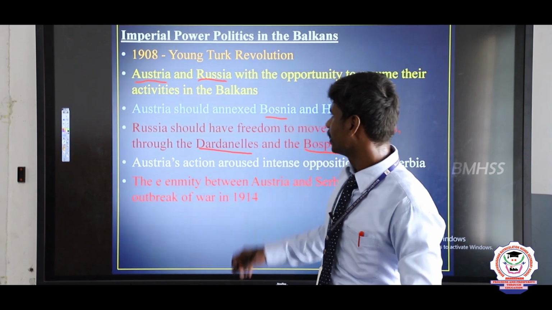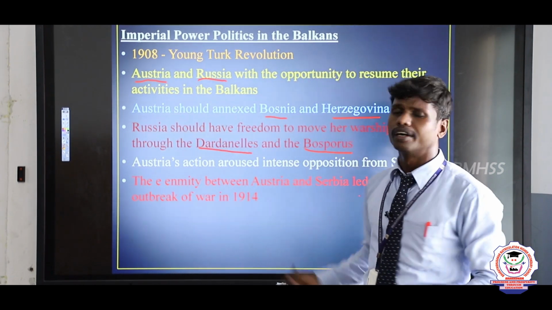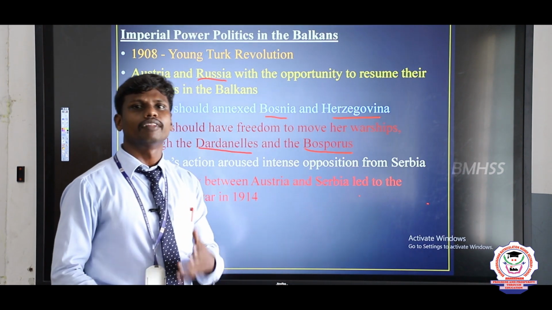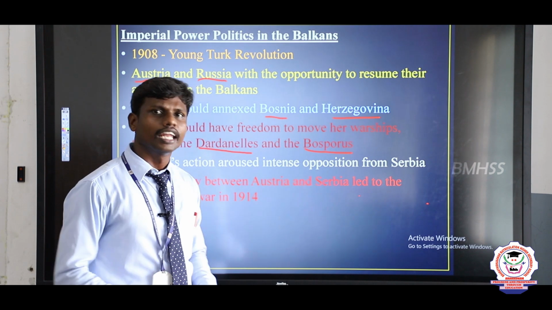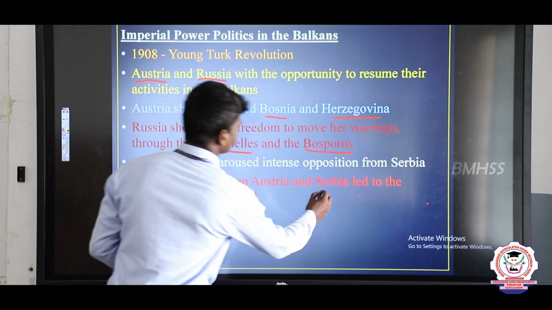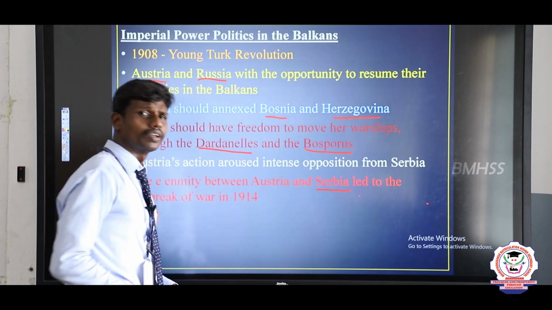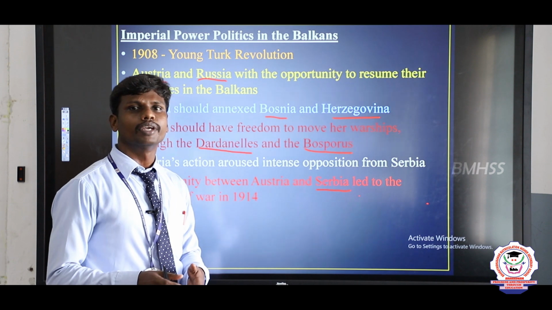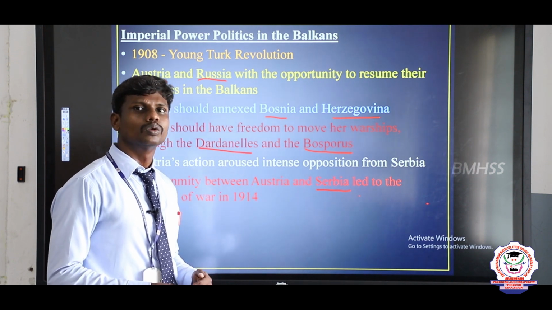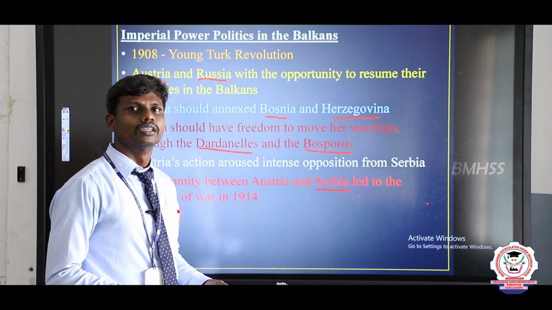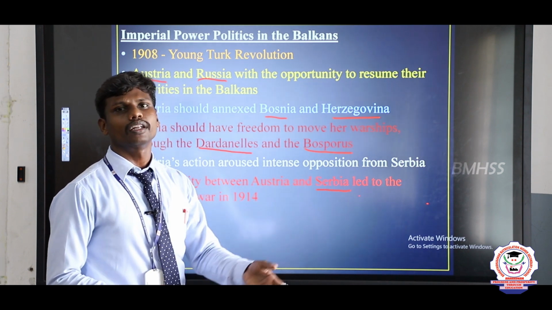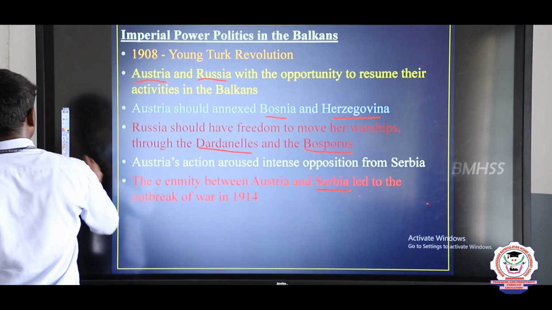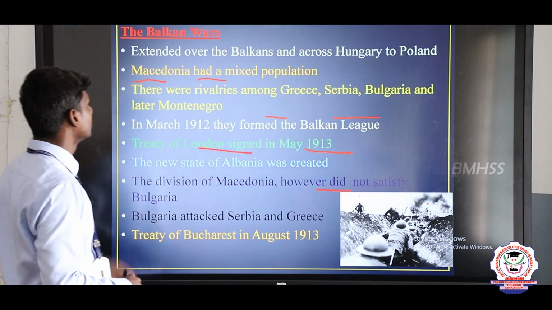So Austria got places like Bosnia and Herzegovina, and it declared, this is my place, no one has the right to capture it. This was not liked by the Serbians. So Serbia started to raise its voice against the actions of Austria. Now Austria and Serbia became enemies and started to fight against each other. That is what led to the war called World War I. Now we move on to the next topic, the Balkan Wars.